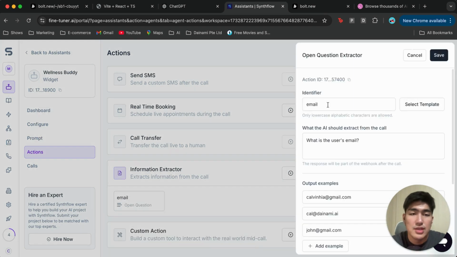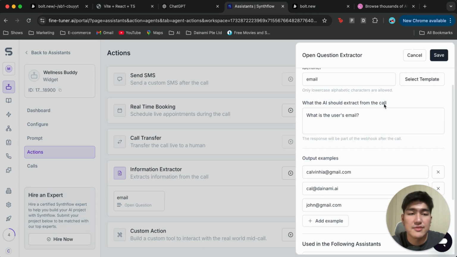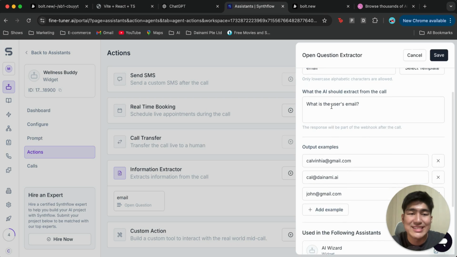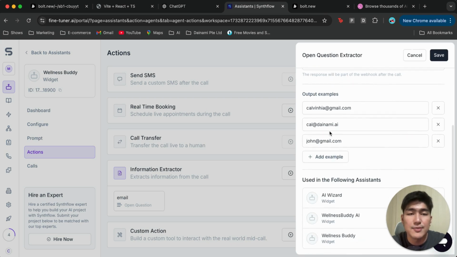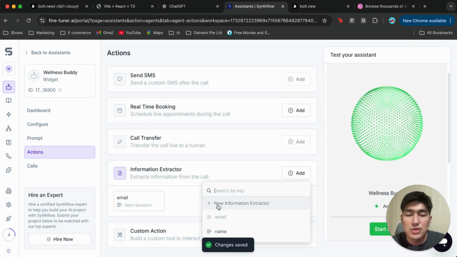You can click into this. You can see the identifier. I'm just going to type in email, and what should the AI extract from this call, right? I'm going to write what is the user's email. I'm adding a couple of output examples as well, so you can see over here we want the AI to learn to use for this specific extractor. Okay, we're gonna click save, perfect, and we're gonna add in the next one, which is for name.